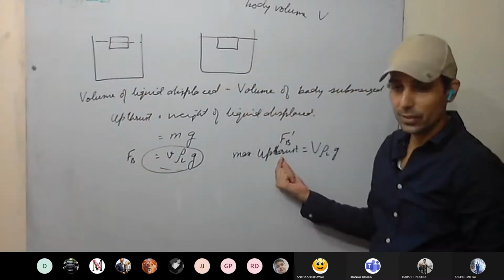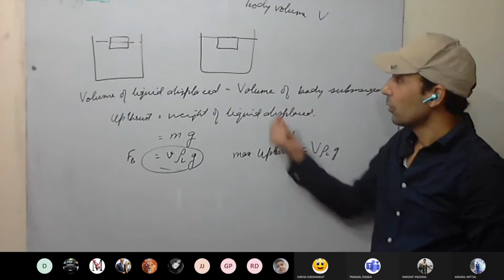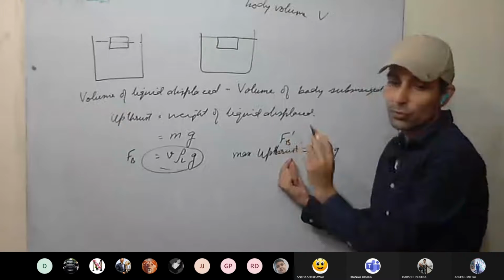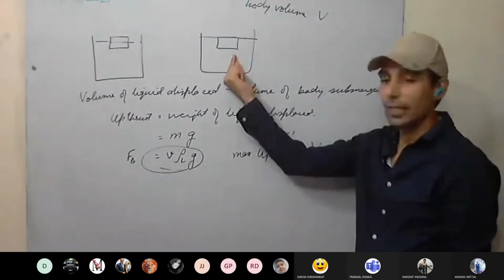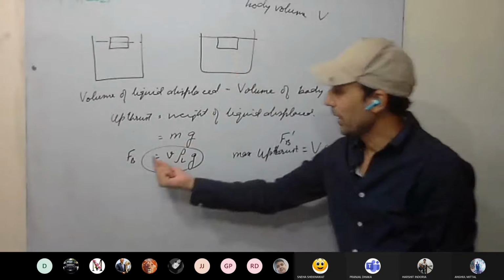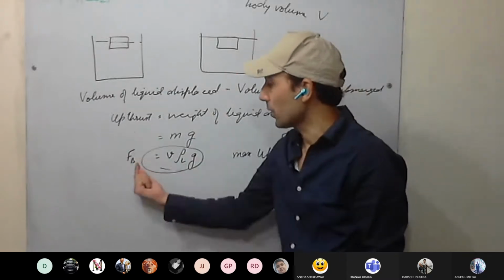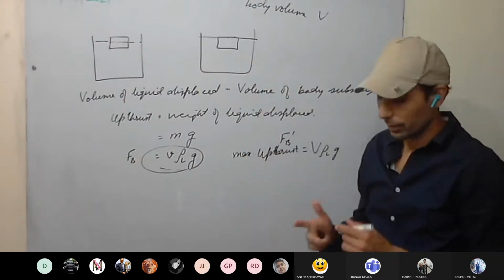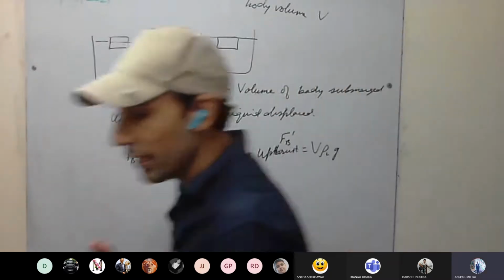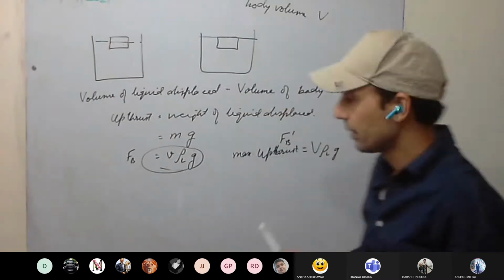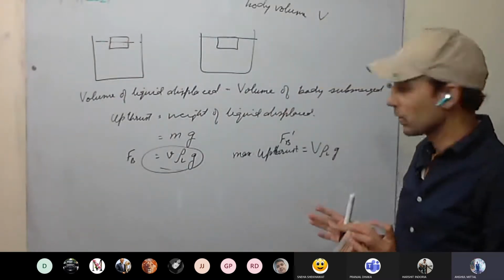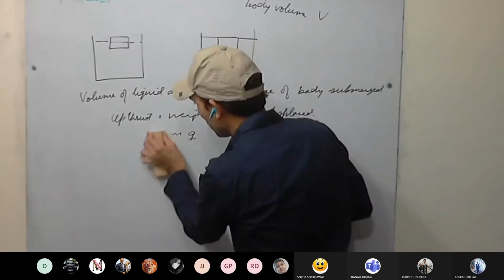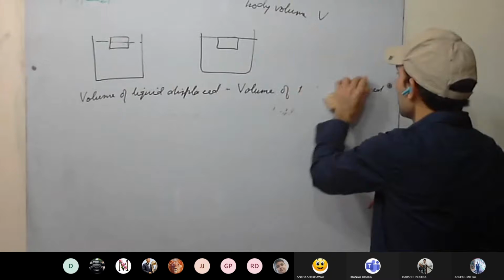This is the maximum upthrust. When the body is completely immersed, this is the limit of the upthrust force that can act on the body. Here it is only the upthrust, which is less than the maximum upthrust. This is clear or not? Have we compared the densities, whether the body will float? We will take that as well for 2 minutes, and then we start the numericals.